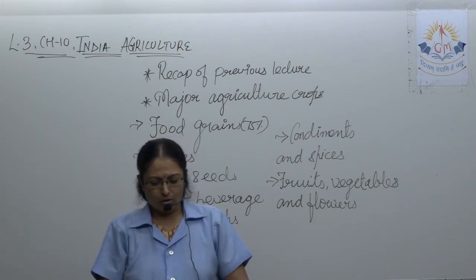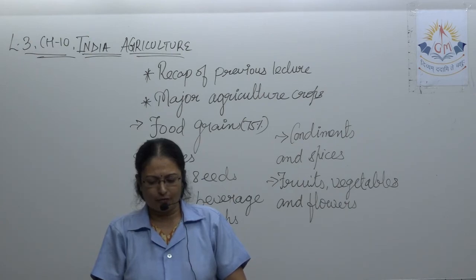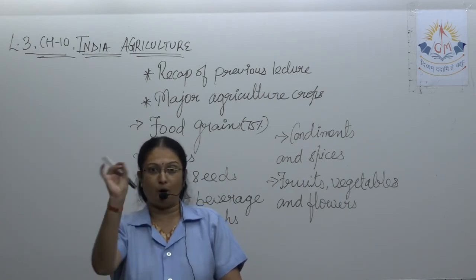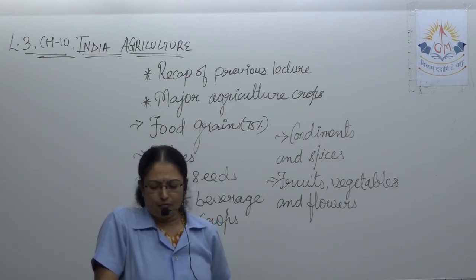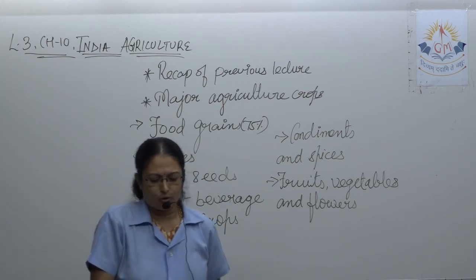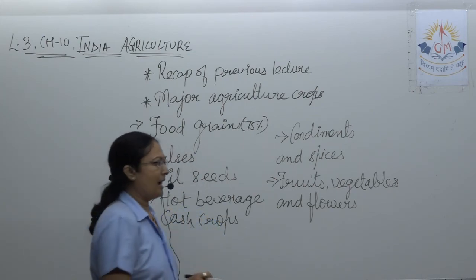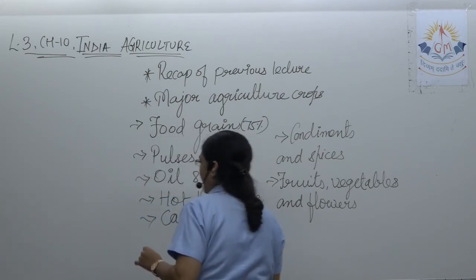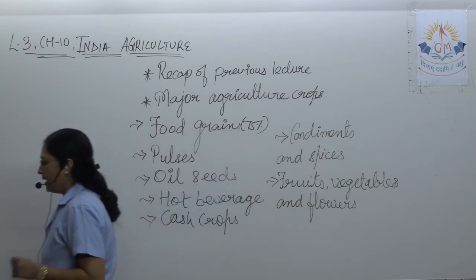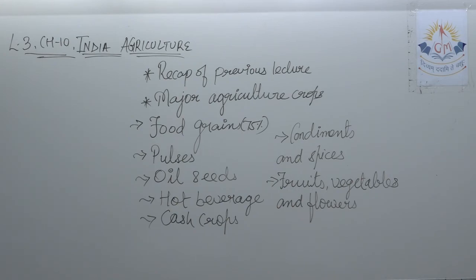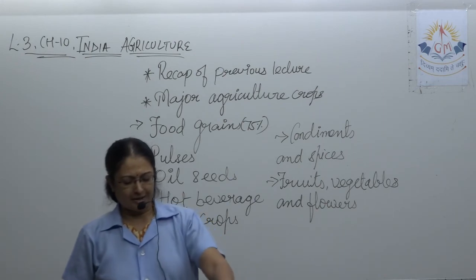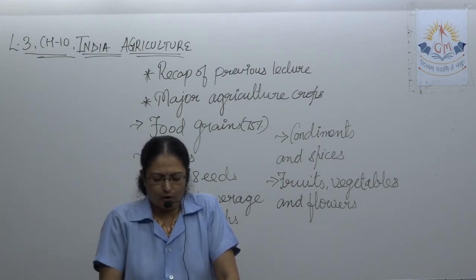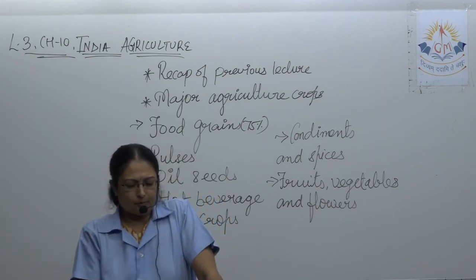Gujarat ranked first in production of cumin seed, underline, important. Gujarat ranked first in the production of cumin seed, fennel seed, which we call saunf, and isabgol in the world. Please underline, highlight it. India ranked first in cumin seed, isabgol and saunf. So Gujarat ranked first in the production of cumin seed, fennel seeds and isabgol in the world.